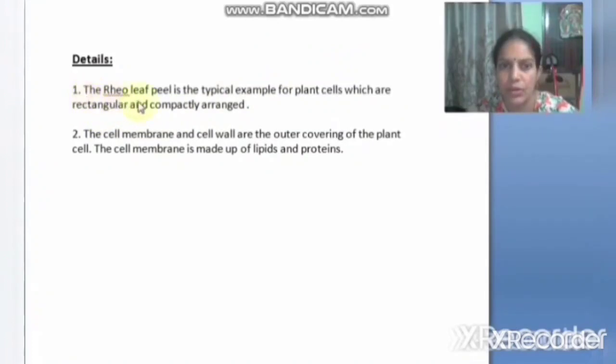Details. The rheo leaf peel is the typical example for plant cells, which are rectangular and compactly arranged. The cell membrane and the cell wall are the outer covering of the plant cell. The cell membrane is made up of lipids and proteins. Okay children, this is about the activity of observing the plasma membrane under the microscope.